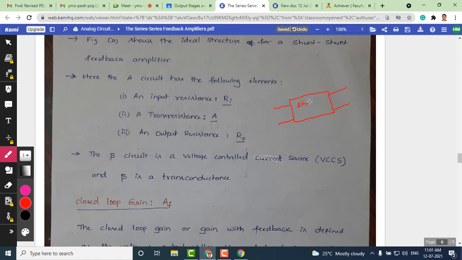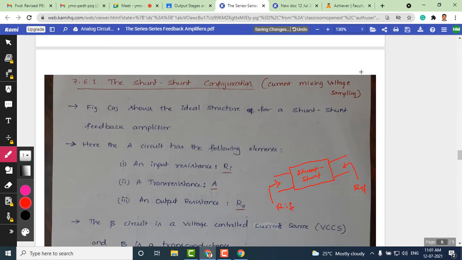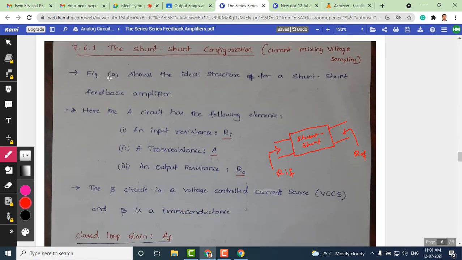Looking at this point, we get an input resistance RIF, and here we can measure the output resistance ROF. The details of the circuit are explained here. You can see figure A shows the ideal structure of the shunt feedback amplifier, as we have seen just now. If required, you can write the simplified equivalent circuit, otherwise you can skip it.